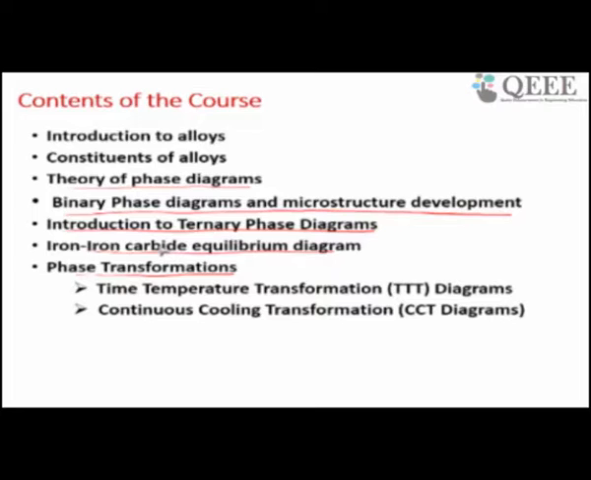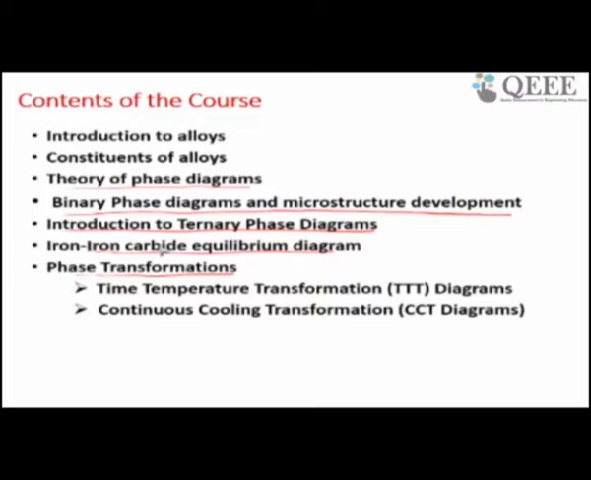One is introduction to alloys. Then what are the different constituents of alloys, that I am going to explain. Third one is theory of phase diagram. Then I will discuss binary phase diagrams and microstructural development, where I am going to cover different kinds of binary phase diagrams like isomorphous system, eutectic system, eutectoid system, peritectoid system, and all. Then I will briefly discuss ternary phase diagram.